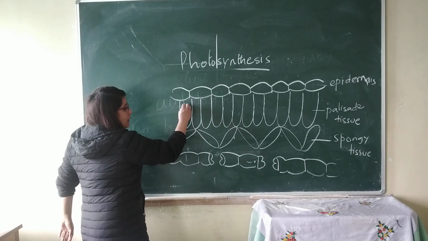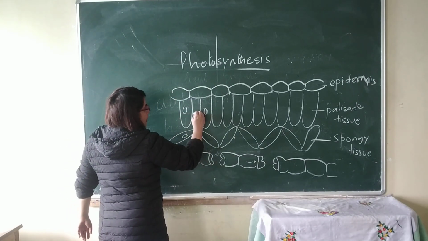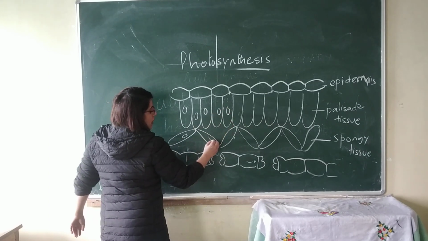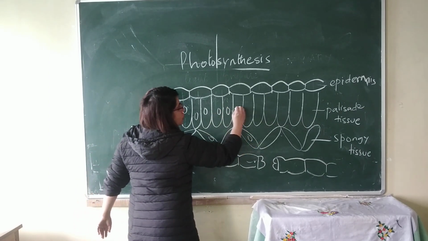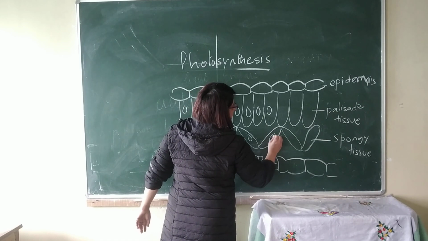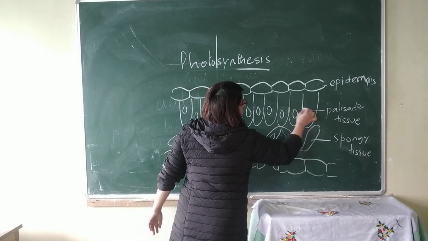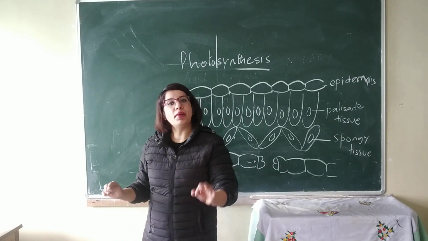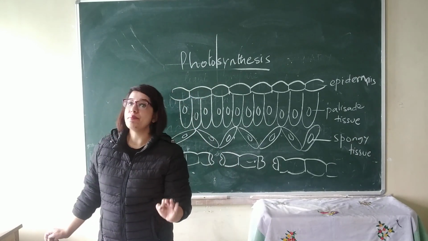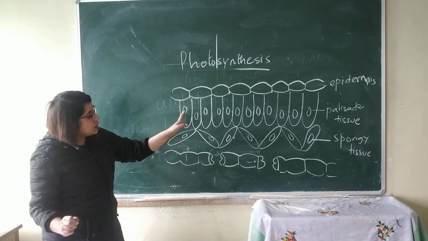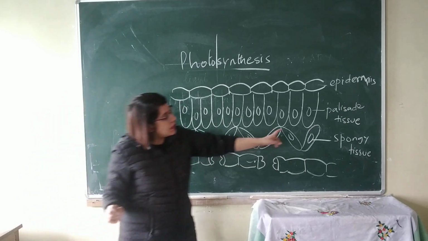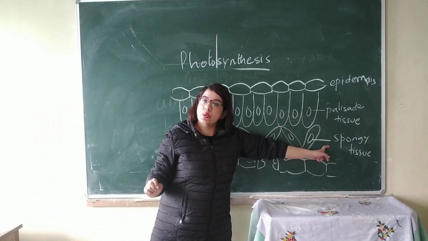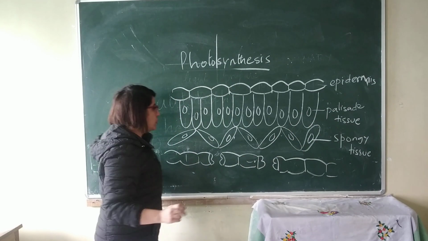Now, these tissues, that is the palisade tissue and the spongy tissue, contain a type of plastid. If you remember, we had done in the plant cell, plastid imparts color. So there's a type of plastid present in the palisade tissue and spongy tissue.